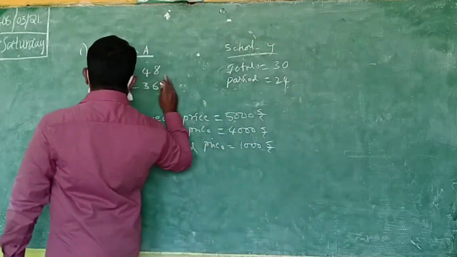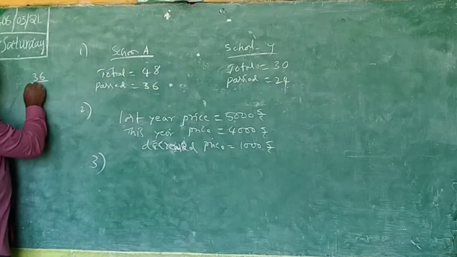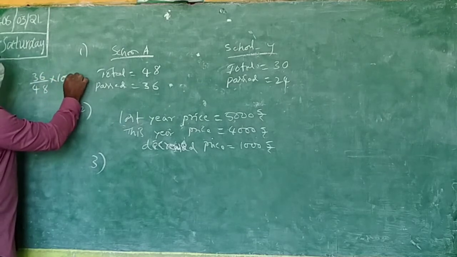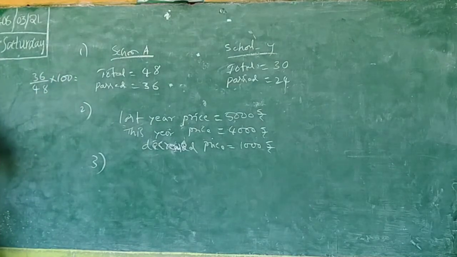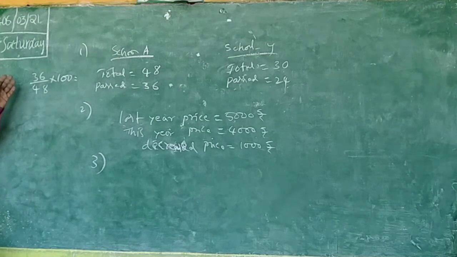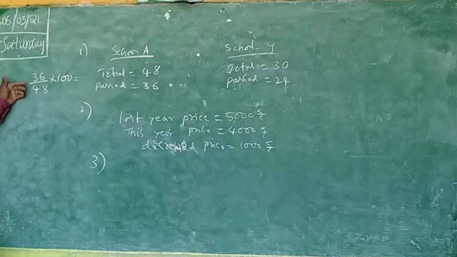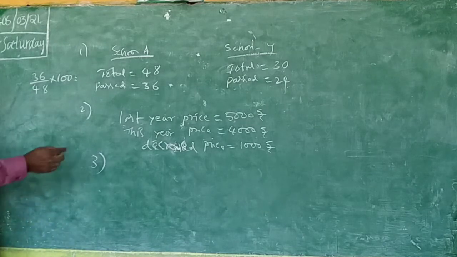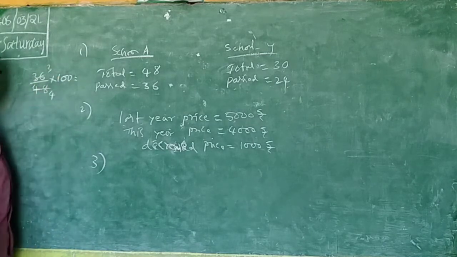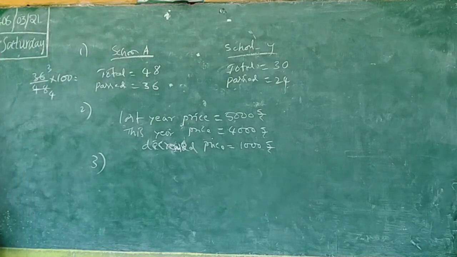What you have written is 36 by 48 into 100. Cancellation: two numbers should come in one table, one should be the numerator and one the denominator. Observe carefully here. Two numbers are coming in the 12 table. 12 3s are 36, 12 4s are 48. Again a chance is there: one numerator, one denominator.